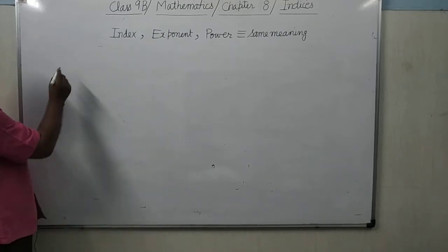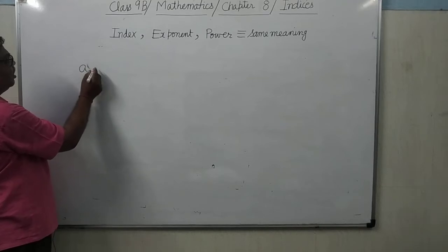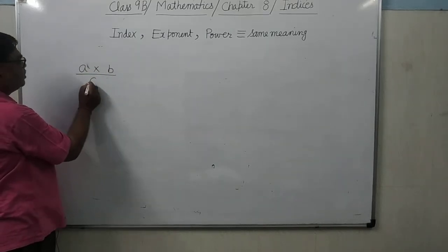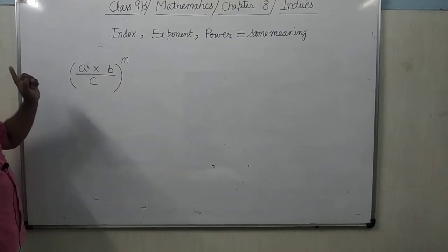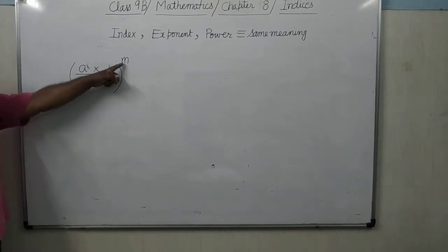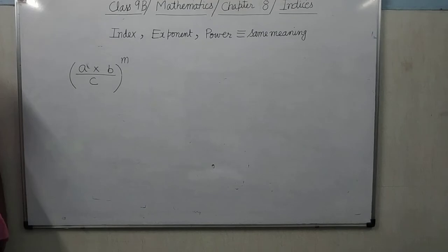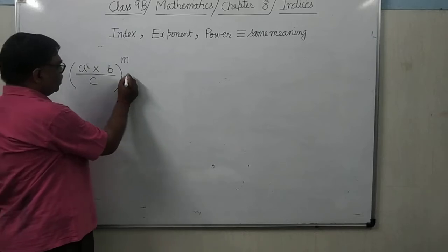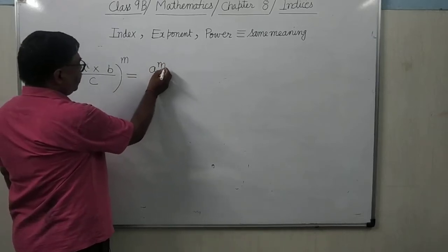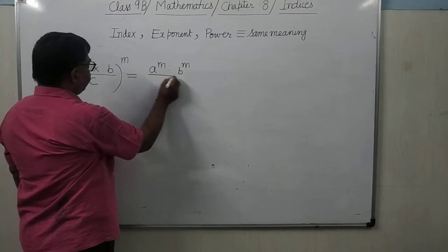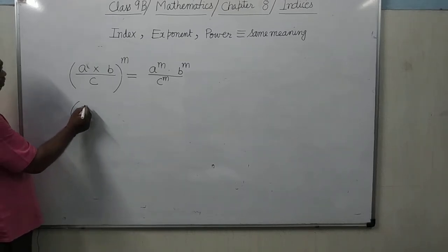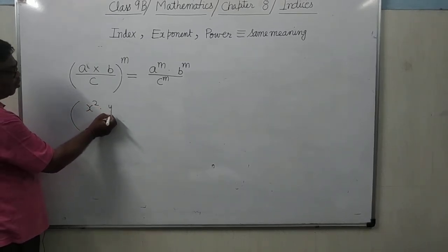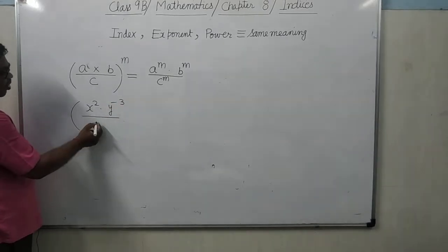Suppose it is given (a to the power a into b upon c) whole to the power m. When you open the bracket, this power will be raised over all the terms which are in the product or quotient. It means it will be a to the power m into b to the power m upon c to the power m. Is it clear?